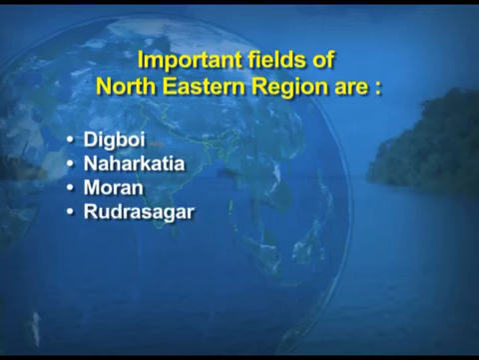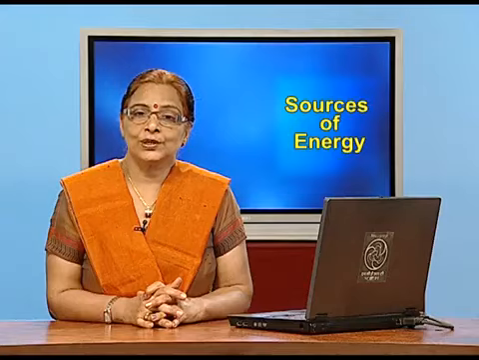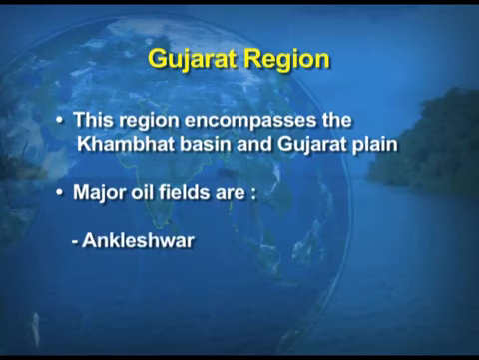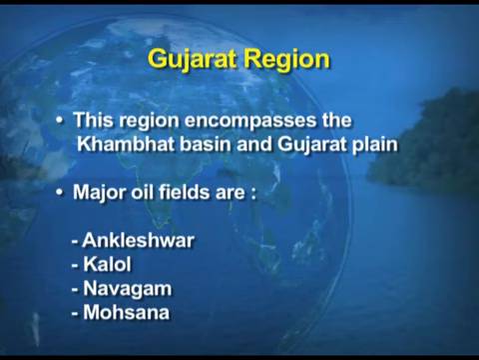Now, the second region we take up is the Gujarat region. In this region, the two main areas, the Khambat basin and the Gujarat plain, have been the areas for the production of petroleum. And the major oil fields under this region are Ankleshwar, Kalol, Nevagaon and Mahsana. So, these are the important oil fields under the Gujarat region.